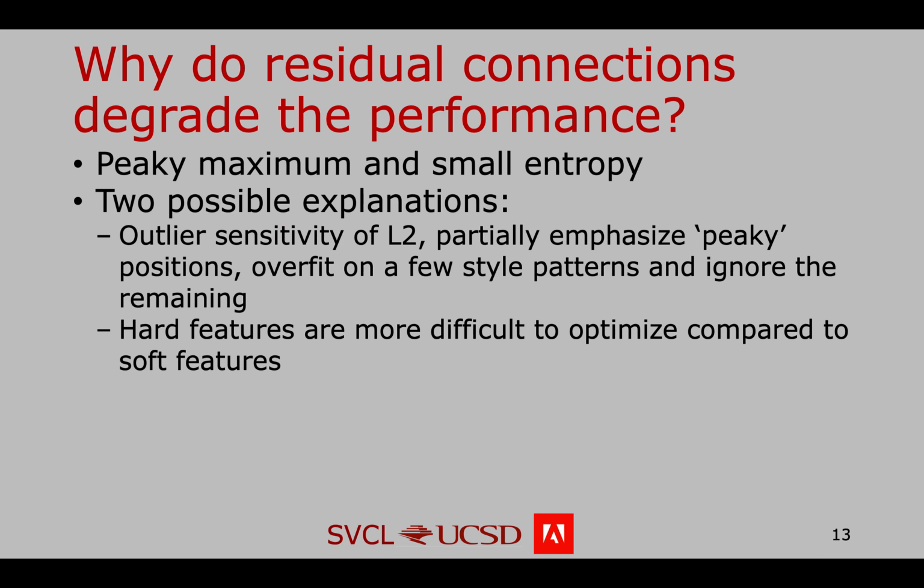There are at least two possible explanations. The first explanation is inspired by the outlier sensitivity of L2 distance. Because the gram metric encodes the style pattern, if the maximum value is peaky, the optimization will only focus on the peaky positions and a few style patterns and ignore the remaining ones. The second explanation is from knowledge distillation. If we regard optimization as a teacher-student manner, the small entropy is more like a hard distribution that makes the optimization difficult. On the other hand, high entropy is soft and easier to optimize.